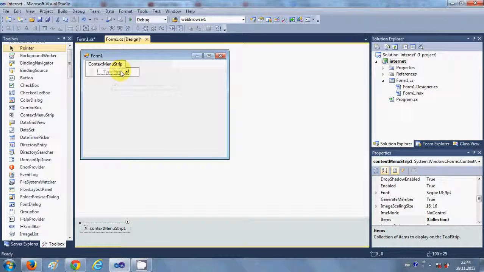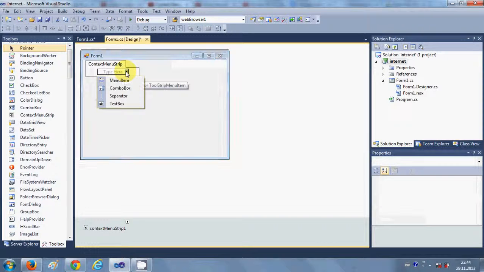For example, I will add some new item in this context menu.